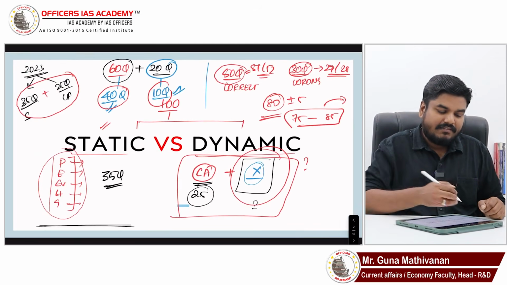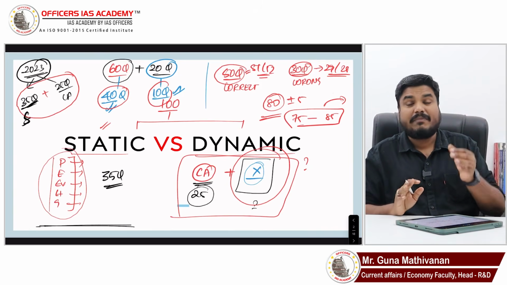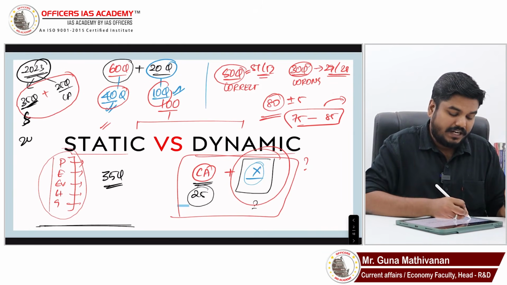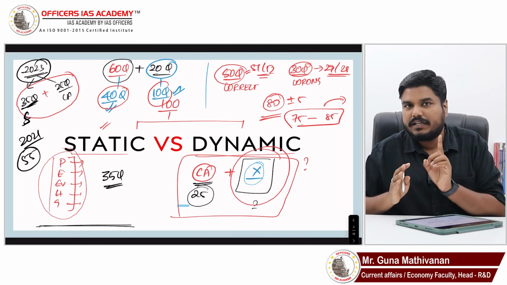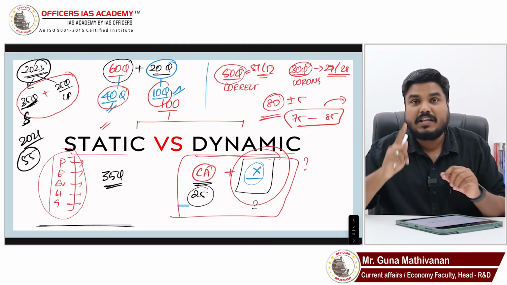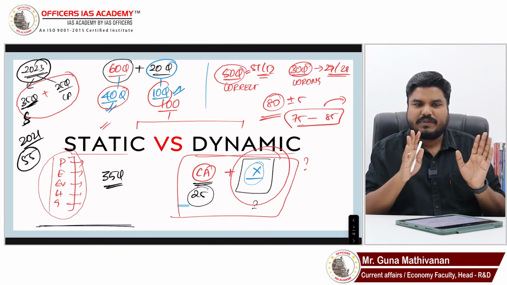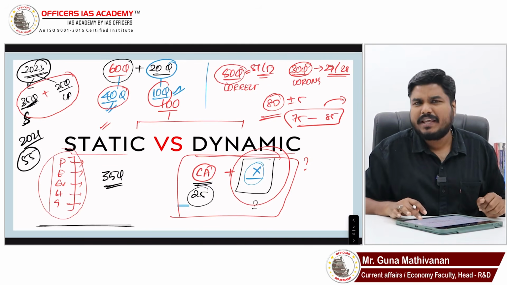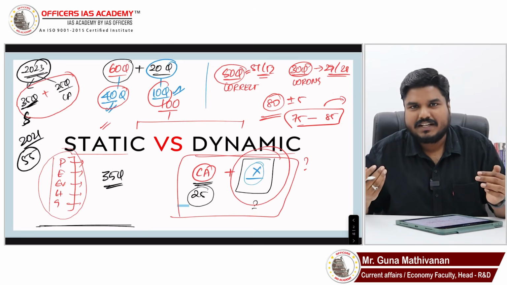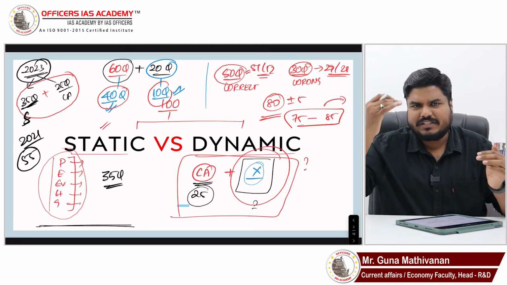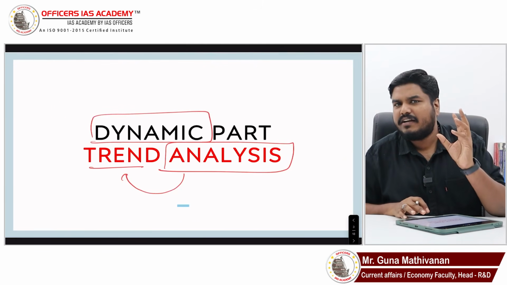See here, I said in 2023, 35 questions came from static, but don't get scared that it will be that much low. If you take 2021, 55 questions came from static, right? So let us not drive ourselves by taking 1 year's trend. We will try to understand the previous years' trend also. So don't worry, just 2023 I have taken here. Okay. So the static questions weightage comes down, the cutoff also will come down. If static questions weightage goes up, the cutoff also will go up. Okay. So that will be a balance. So now let us try to understand the dynamic part.